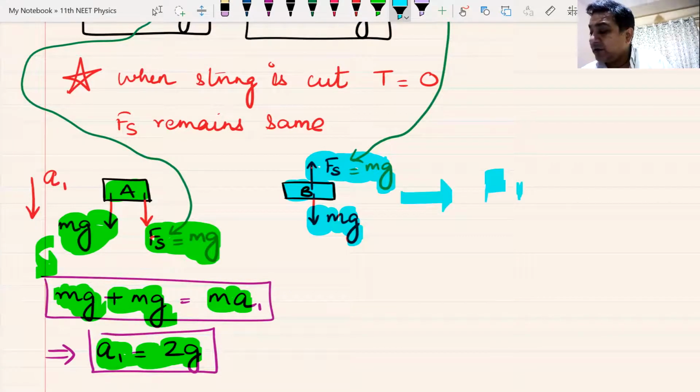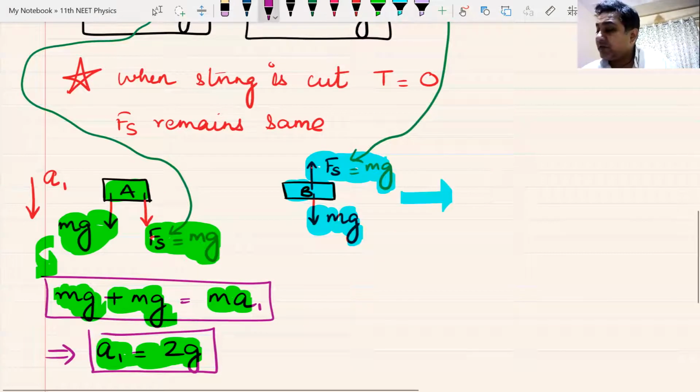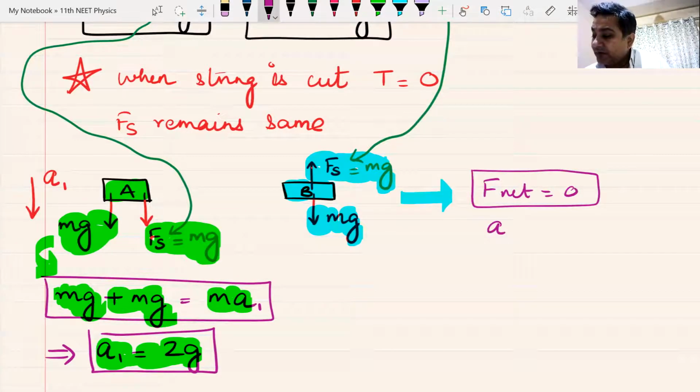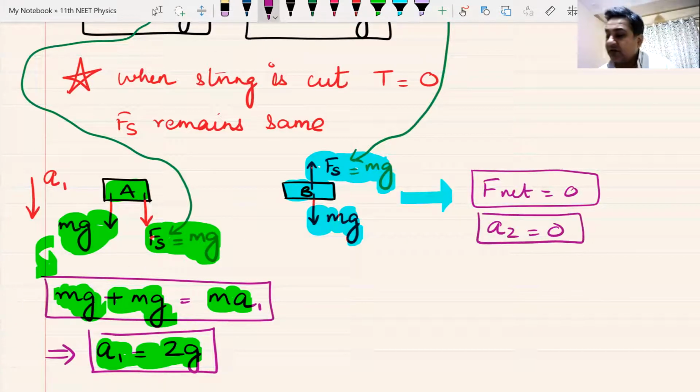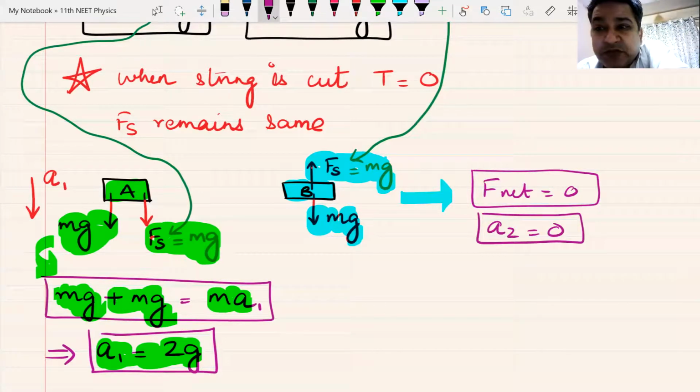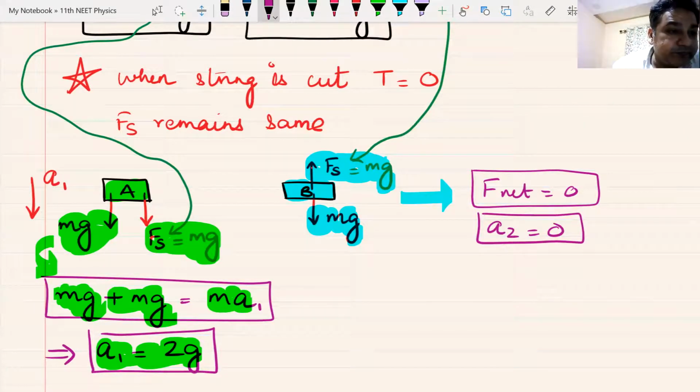F net is 0. The net force on this block is 0 because mg is equal to mg. There is no net force. Both are equating, and therefore acceleration A2 of this block is 0 because there is no net force. Upwards is mg, downwards is also mg. So the acceleration of this block becomes 0. Am I clear?